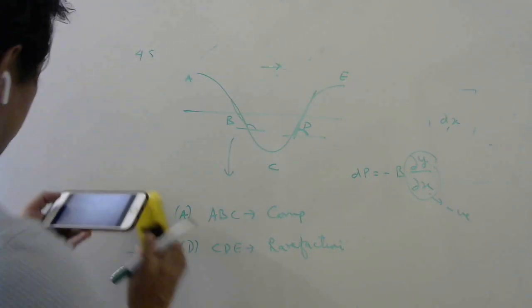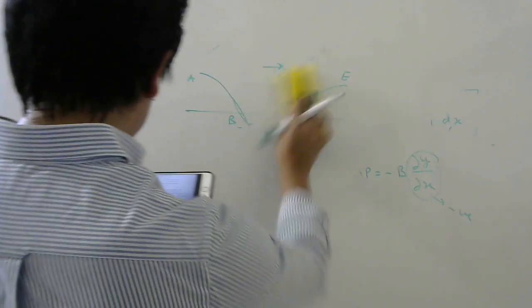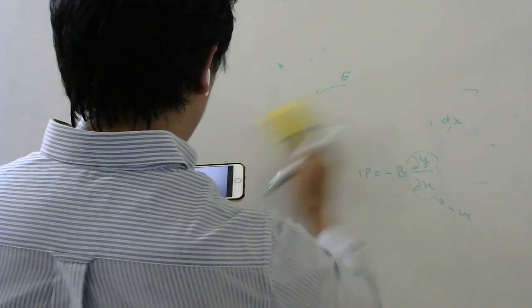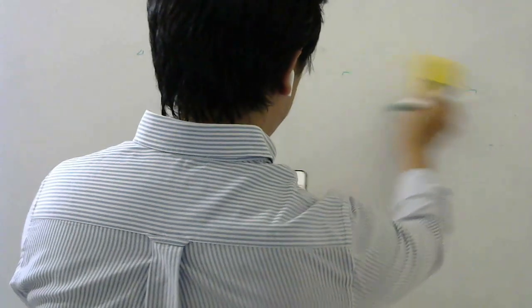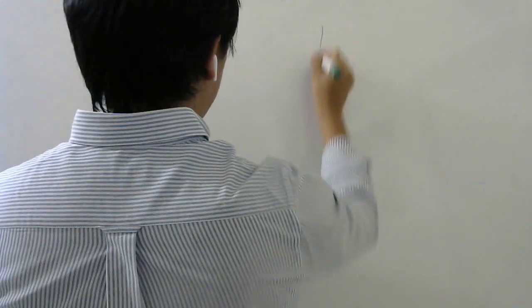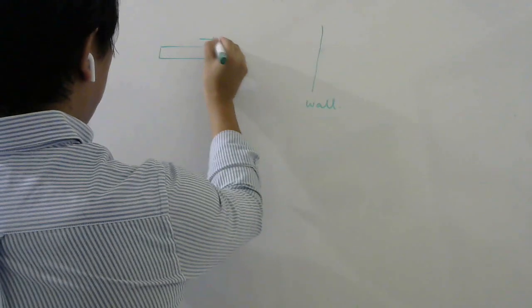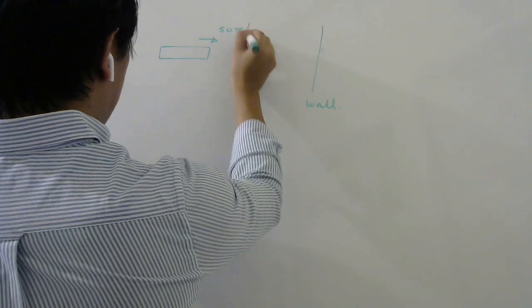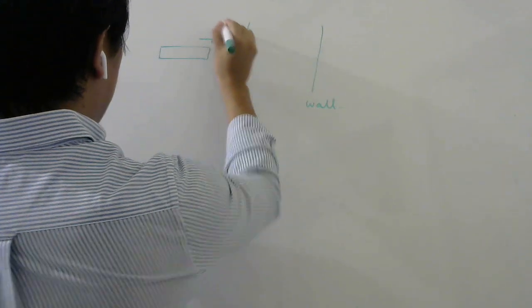46th question we will see. Now we come to the Doppler effect. An engine driver moving towards a wall with a velocity of 50 meter per second emits a note of frequency 1.2 kilohertz. So here is an engine, let us assume. It is moving towards a wall which is obviously at rest, with 50 meter per second.